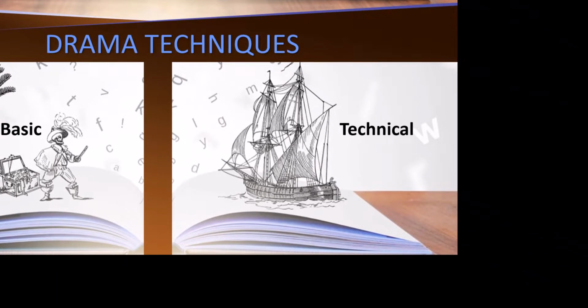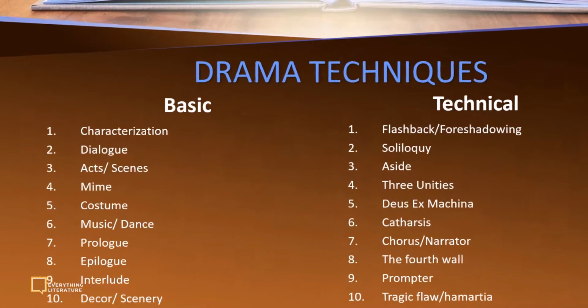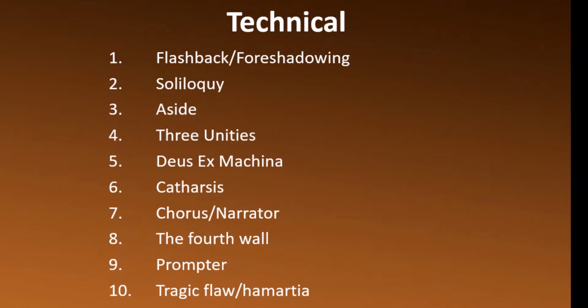In total, we're going to be looking at about 20 dramatic techniques. For the basic aspect, we have about 10, and for the technical aspect, we have another 10. Under the basic aspect, we'll take a look at characterization, dialogue, acts and scenes, mime, costume, music and dance, prologue, epilogue, interlude, deco and scenery. On the technical aspect, we take a look at flashback and foreshadowing, soliloquy, aside, the concept of three unities, Deus ex machina, catharsis, chorus, narrator, the fourth wall, prompter, and tragic flaw, or what we call hamartia.